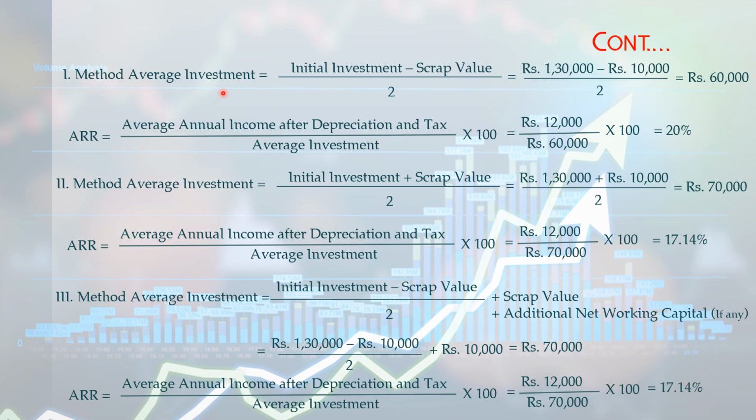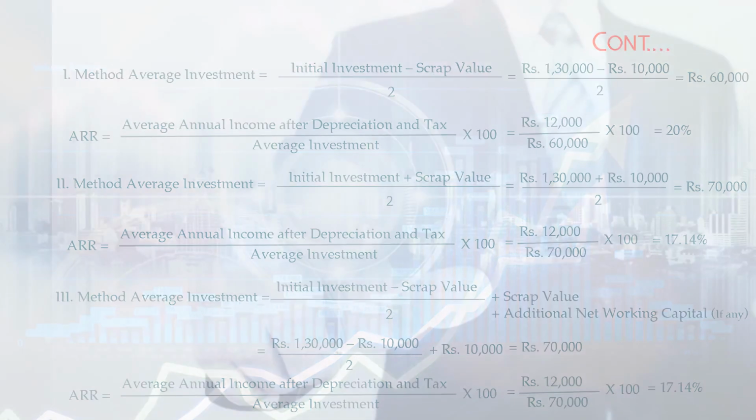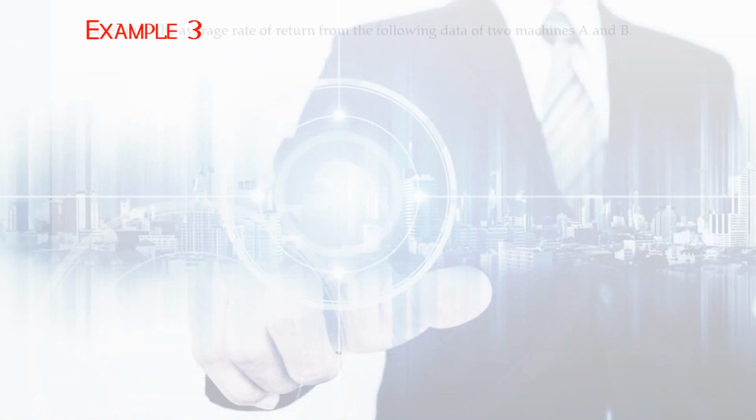Rupees 12,000 divided by rupees 70,000 into 100 is equal to 17.14 percentage. So since the average investment is the same in method 2 and method 3, the ARR is also the same for method 2 and method 3, that is 17.14 percentage. If any additional net working capital is given, this will vary, right? And the ARR through the first method of average investment we get 20 percentage, and ARR through original investment we are getting 10 percentage. To have a clear understanding, let us see one more problem.